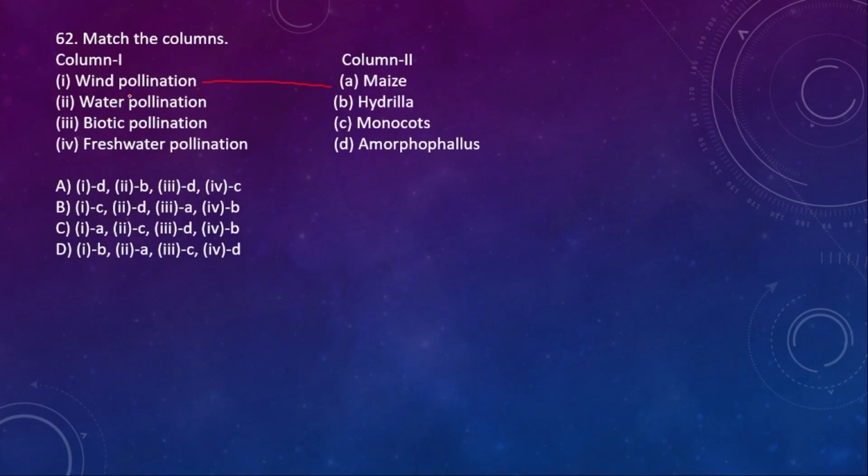Water pollination is seen in monocots. Biotic pollination is seen in Amorphophallus, and then freshwater is seen in Hydrilla. So here the right option is option C.